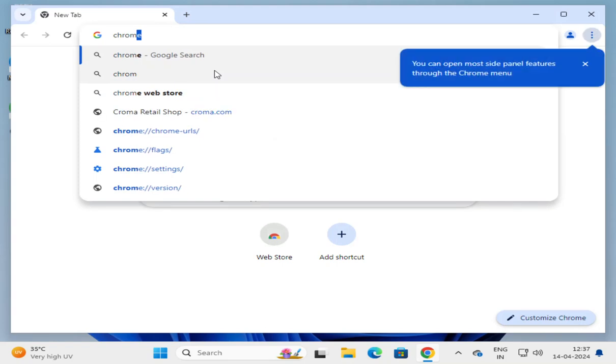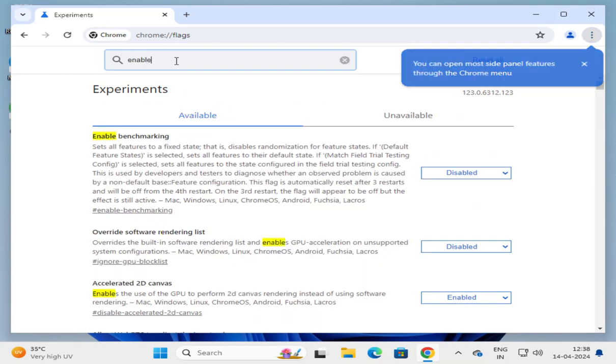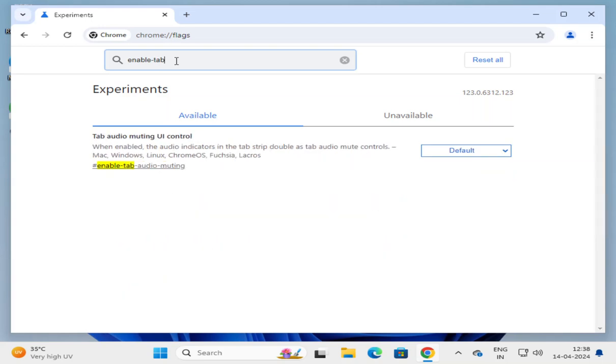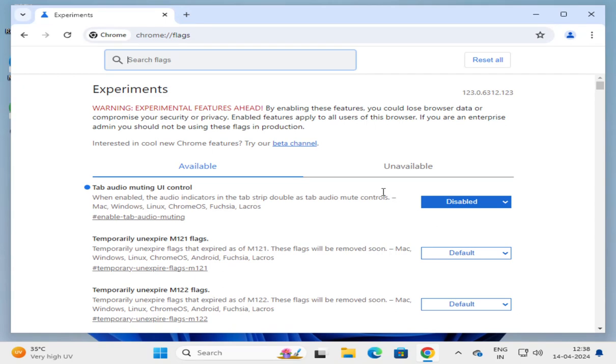Type here chrome flags, search here enable. So we are looking for tab audio muting user interface control. It will be set as default. I'm disabling it. Just relaunch it to take effect, and now we are done.